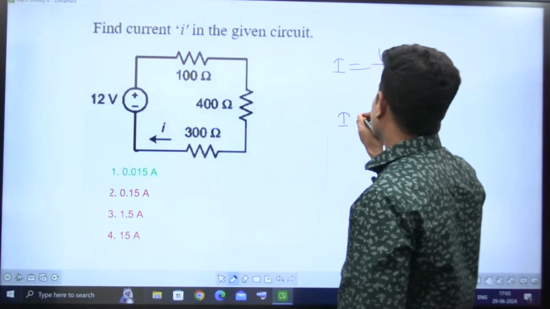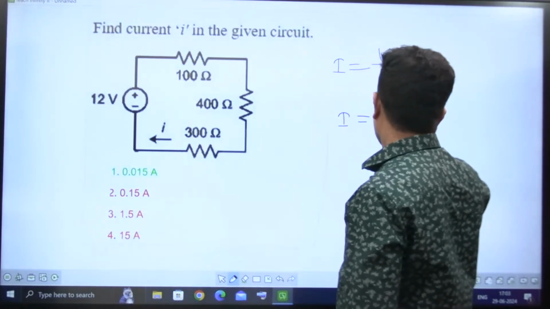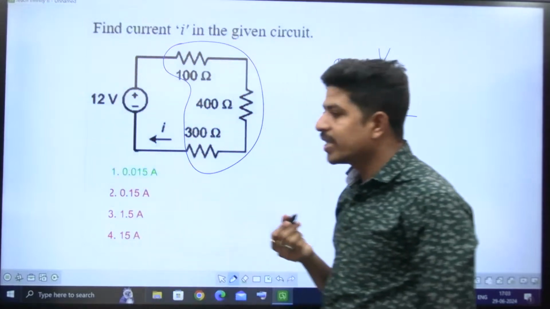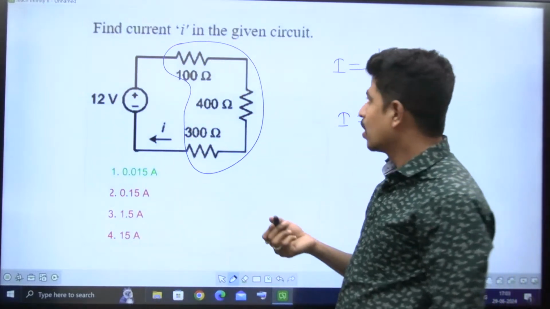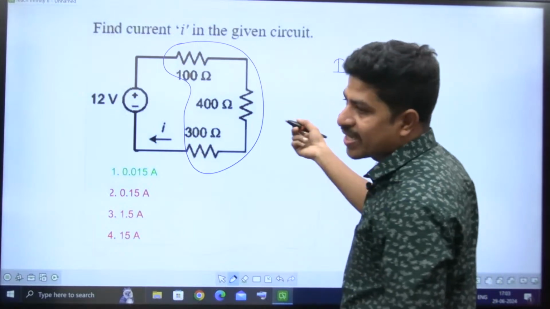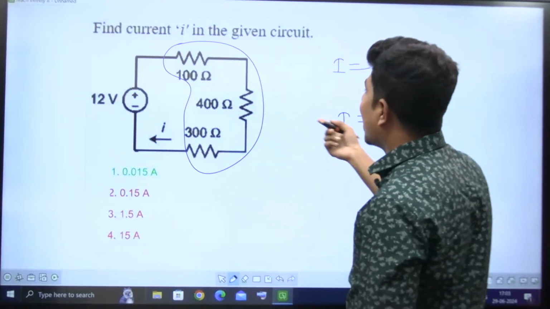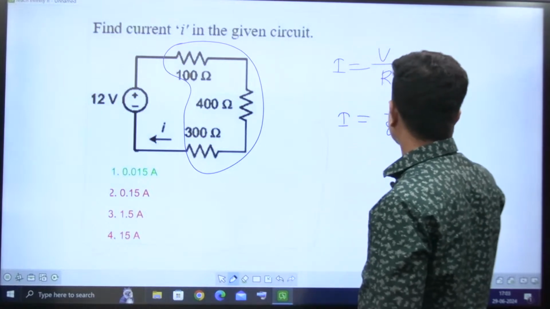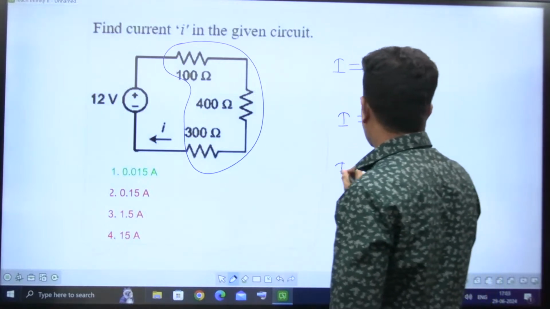But current is equal to how much is the voltage? 12. But all three resistances are in series. Yes, all three resistances are in series. In series means resistance will be directly added. How much is it? 100 plus 400 plus 300. 800 it is. That's all.